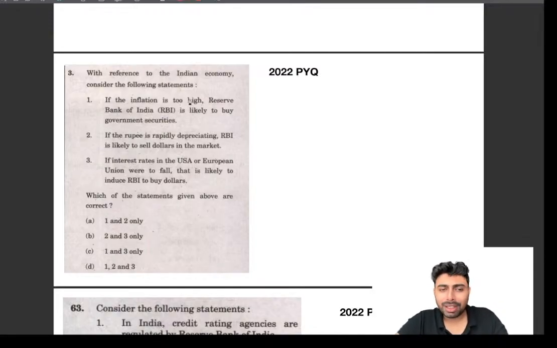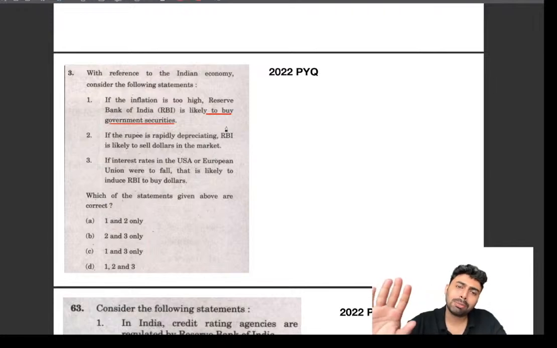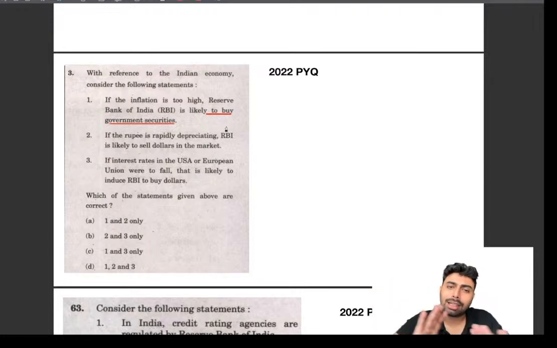First one, if inflation is too high, Reserve Bank is likely to buy government securities. We all know that it's not buying, it's selling. But many times aspirants may overthink. Okay, if inflation is high, they will be buying government securities. But in reality, buying government securities infuses liquidity into the market, and selling absorbs the liquidity. Having that concept is all that is required for solving this question. You don't have to read anything other than that, and you can easily arrive at the answer as B.